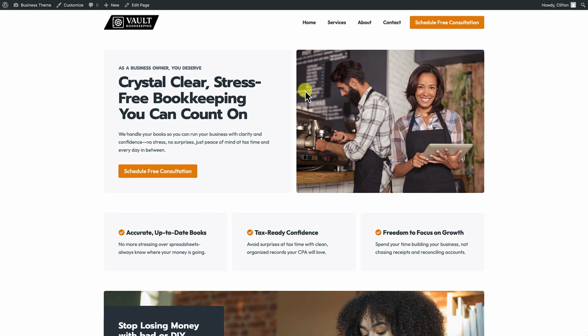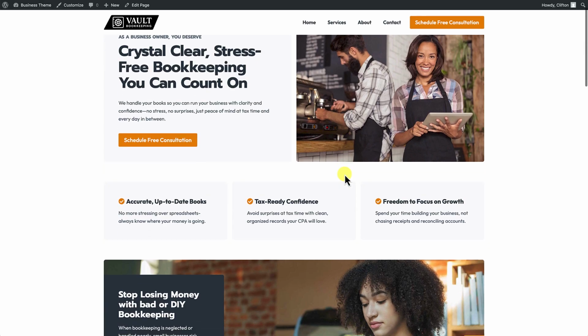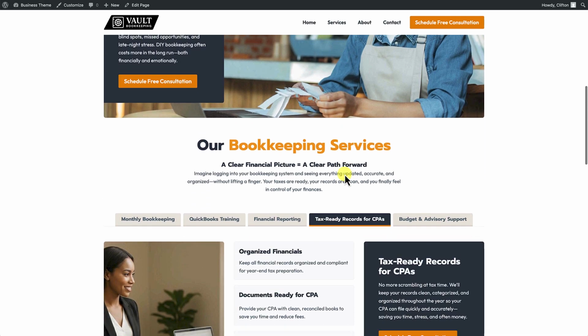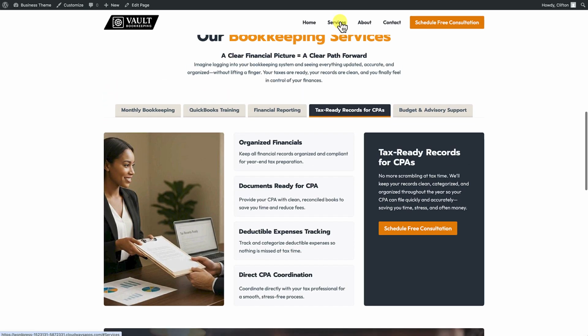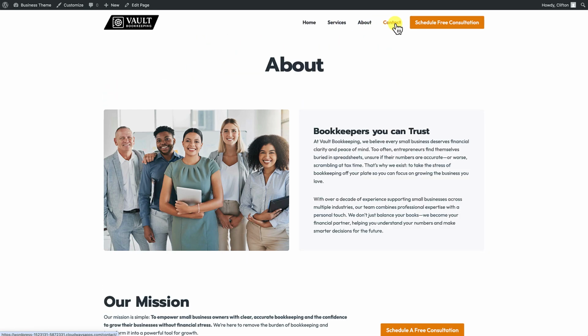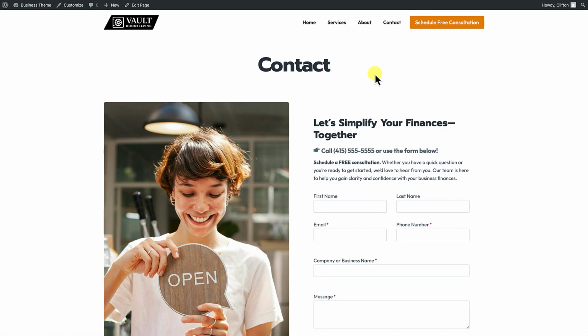I've basically just built a generic business theme that can apply to any business. In this case, we've applied it to a bookkeeping business, but if anyone wanted to use this theme for any other type of business, all the important elements and components are already in place. It is a full theme complete with content and images and a really nice homepage layout. We also have services links, an about page, and a contact us page already built.